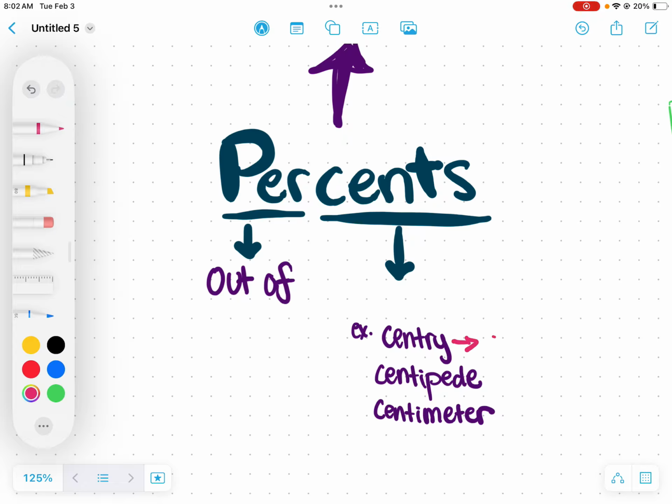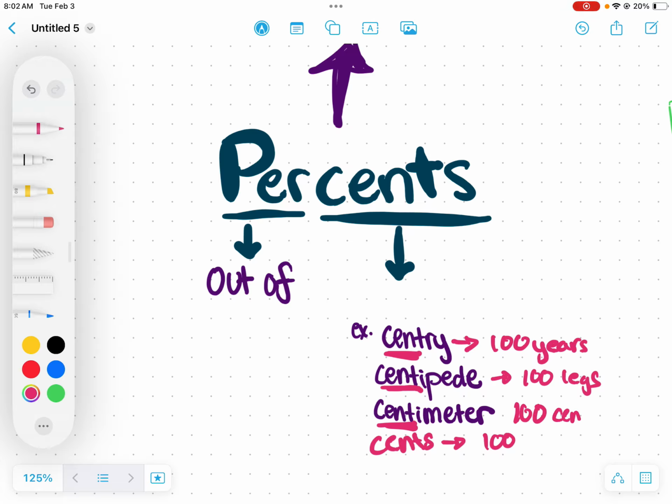Century means 100 years, right? It's got cent. How many cents are in a dollar? As in how many pennies? 100. A centipede is a bug that has 100 legs. There are 100 centimeters in 1 meter. So what could the word cent mean? 100. So the word percent literally means out of every 100.